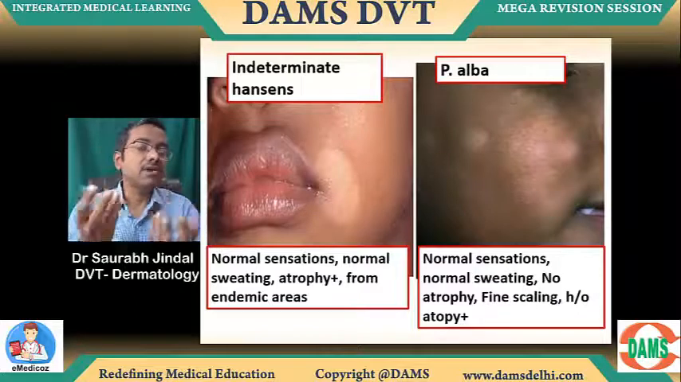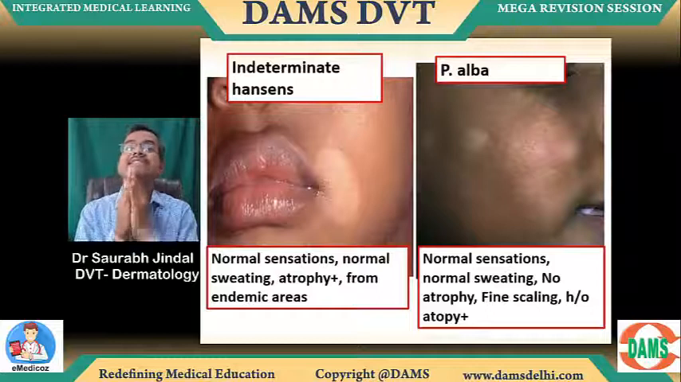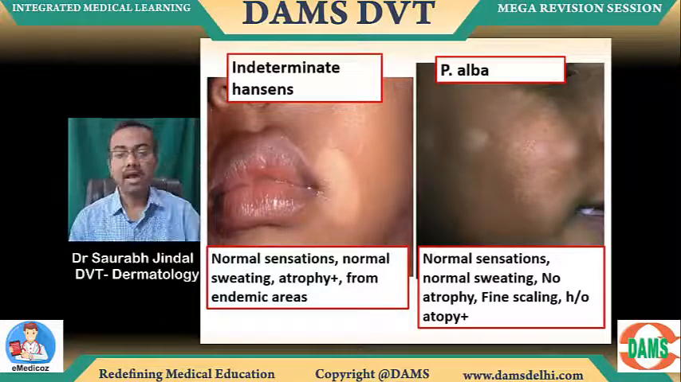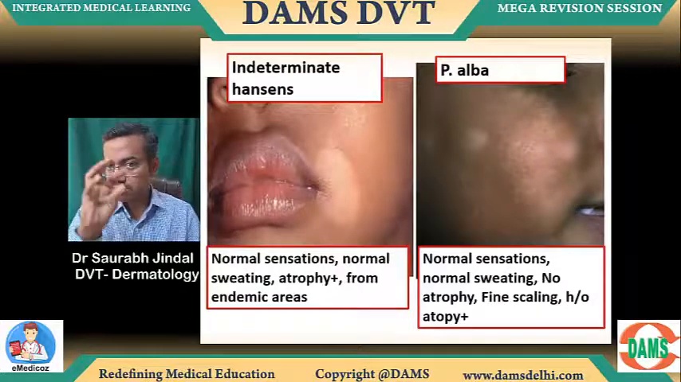See, atrophy means what? Thinning. That you can't see obviously from the image, but the question will say atrophy here. The child is from Bihar. Okay, now Pityriasis alba: multiple. Can you see multiple images?